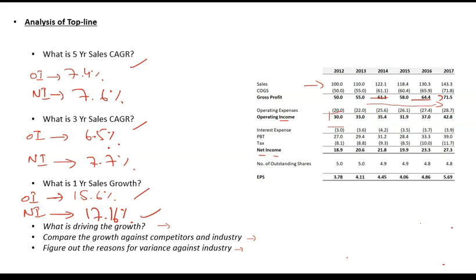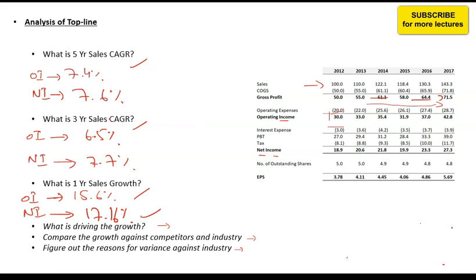So again, the first key check is to find out कि क्या sales की top line growth drive कर रही है profit, या फिर cost cutting या efficiencies drive कर रही हैं profit. So if growth is driving the profit, that is sustainable, क्योंकि जब तक कंपनी ग्रो होती रहेगी, आपके प्रॉफिट भी बढ़ते रहेंगे. But if growth is very low, and profits are being driven by cost cutting, reducing costs and laying off workers, then that is not sustainable. So again, finding reasons is important.